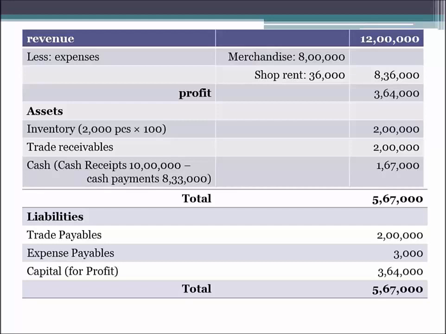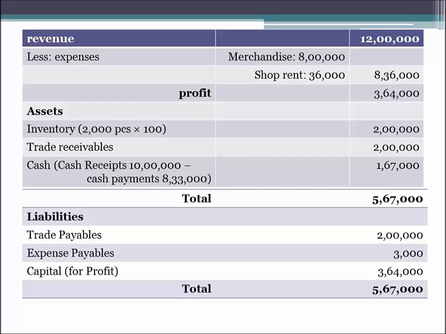So these are the three assets with the company. What are they? Inventory 2 lakhs, trade receivables 2 lakhs, and the liquid cash of rupees 1,67,000. So the total assets which the company is owning at the end of the 1 year is 5,67,000.